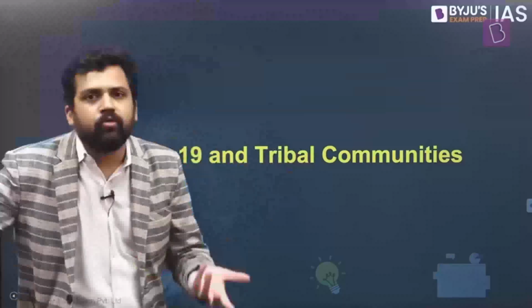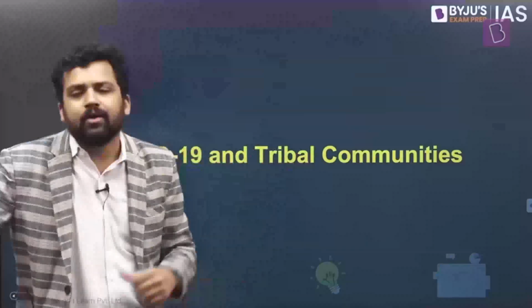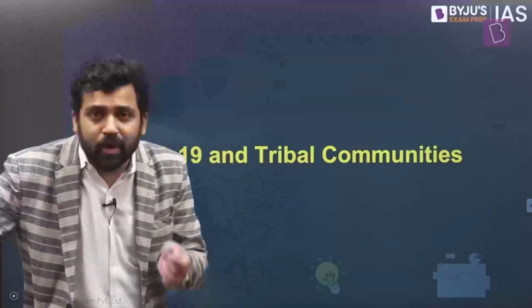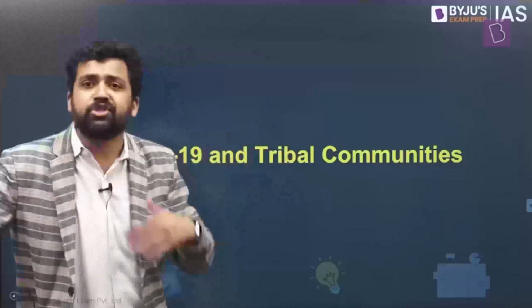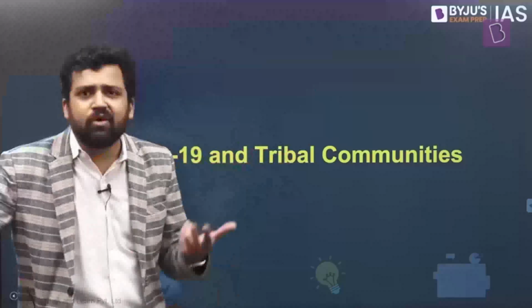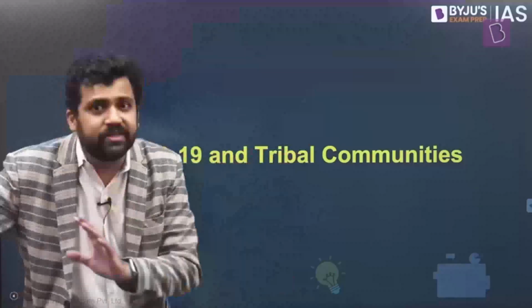Let's say you are working hard and I am not working hard, but you say that no, everyone should be equal, irrespective of whoever works hard, whoever doesn't work hard, everyone should get the same salary. So this kind of equality might not be advisable. This is called equality in terms of outcome. Because if you say that everyone should be treated equally, everyone should be given the same compensation, the same rewards, then the person who is talented, the person who is hardworking will not work hard, because they know that they're not going to get the right incentives. So equality in terms of outcomes is something which is not desirable.